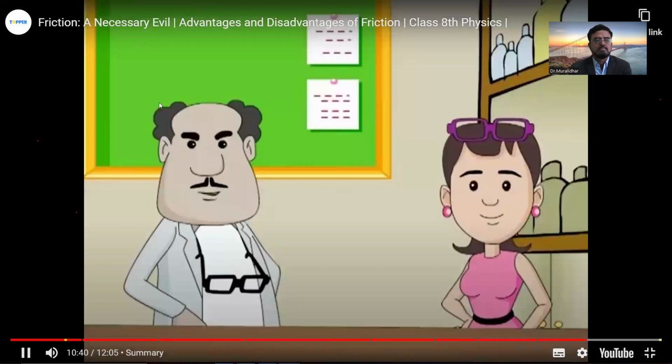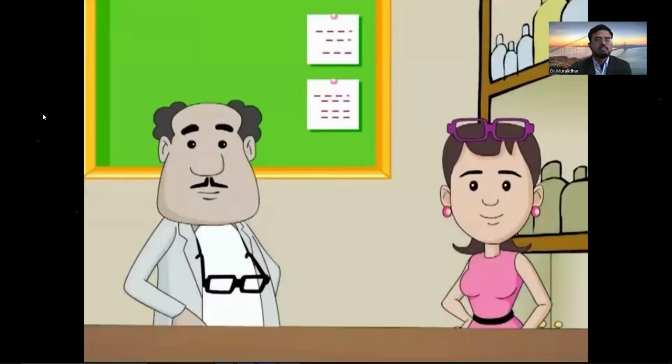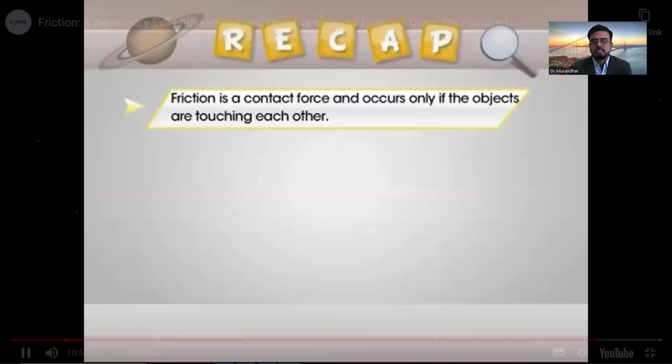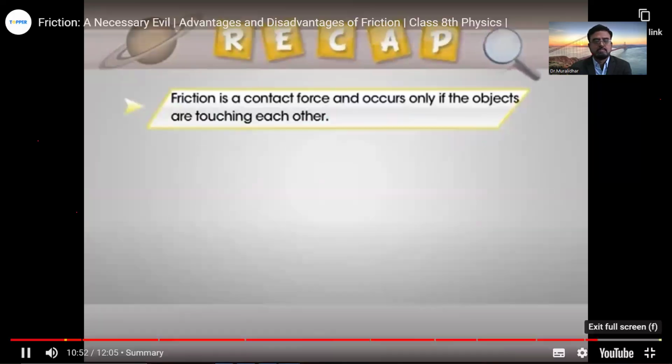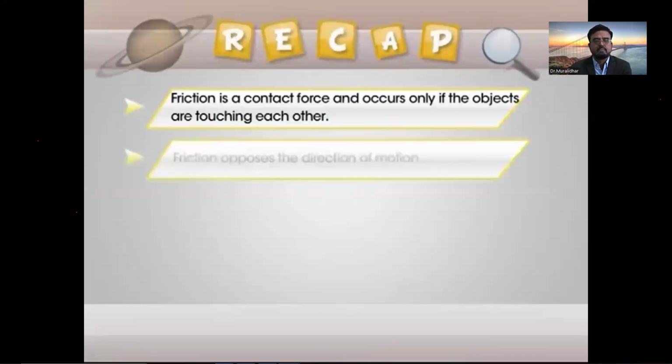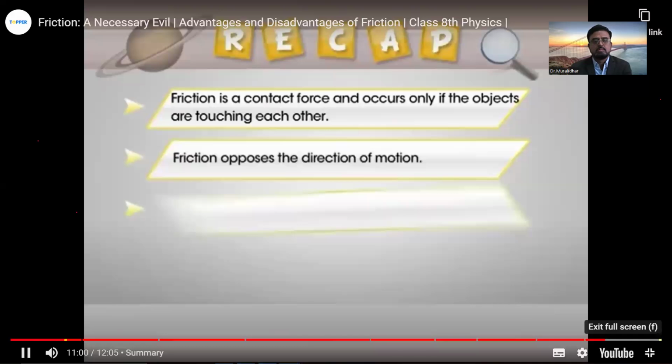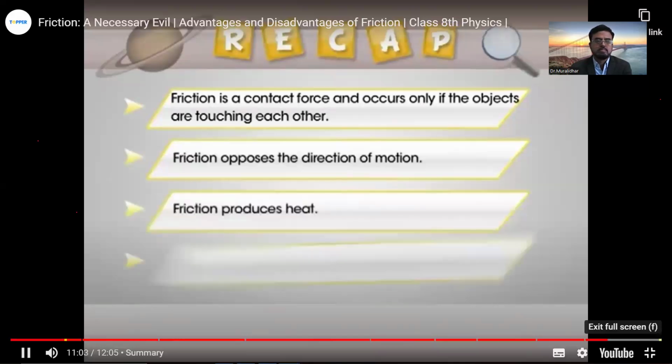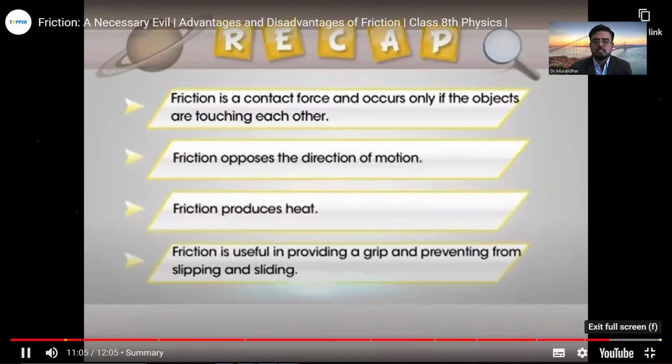Well, now that the surprises are over, let's revise what we learned today. The three important properties of friction are: friction is a contact force and occurs only if the objects are touching each other. Friction opposes the direction of motion. Friction produces heat. Friction is useful in providing a grip and preventing from slipping and sliding.